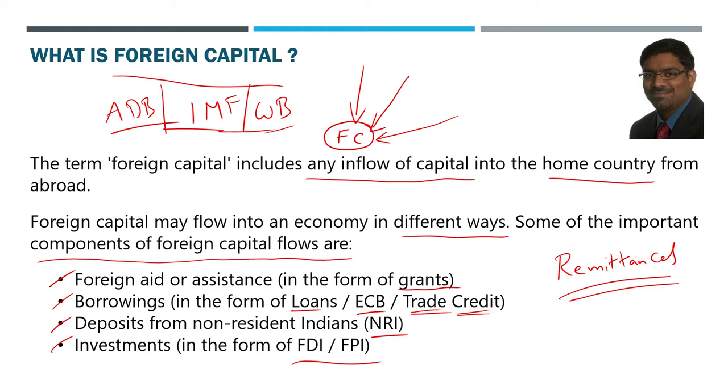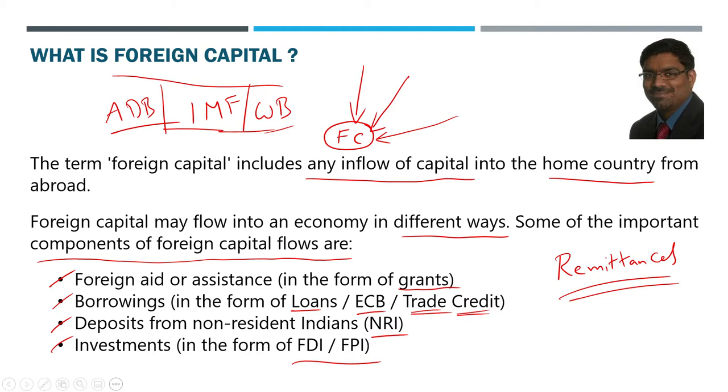Of course, this can happen from any country to another country. Naturally, as examples, we take India, since it is our country. So, when we take India as a reference point, it is only an example we have to understand, but these are applicable anywhere. Any country can receive foreign aid also, borrowings also, deposits from their non-residents also. Remittances actually are almost equal when it comes to Indians working abroad and Chinese working abroad, and then some of the people working abroad.